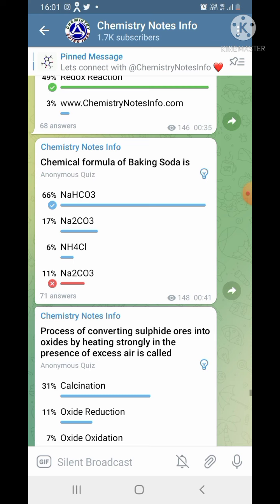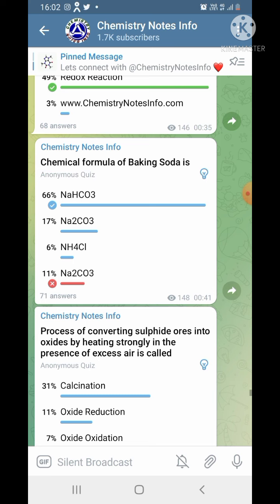We also include some simple questions for 9th and 10th students, some medium difficulty questions for 11th and 12th, some difficult questions for graduates, and some highly difficult questions for postgraduate students. So this quiz festival contains all types of quiz questions.